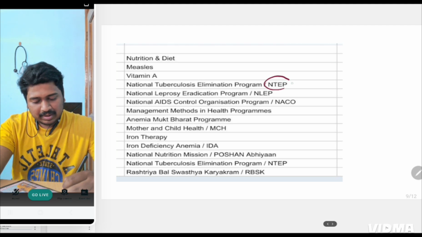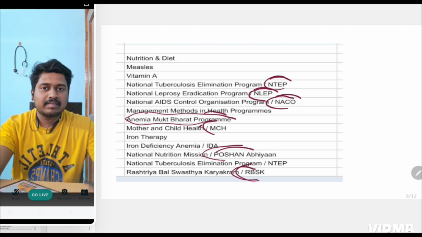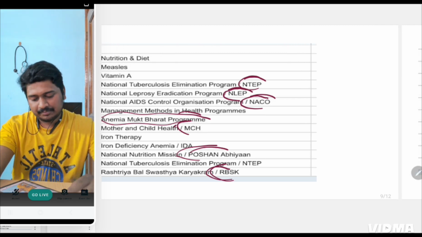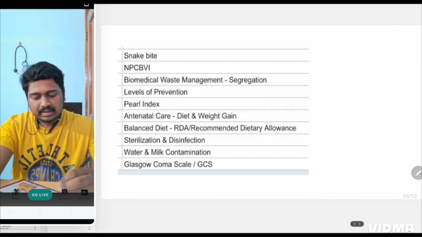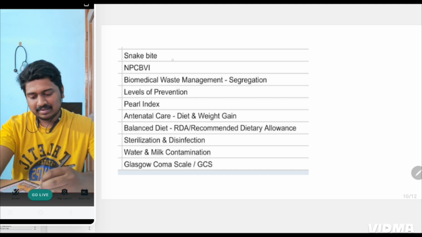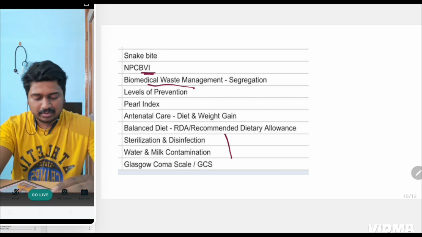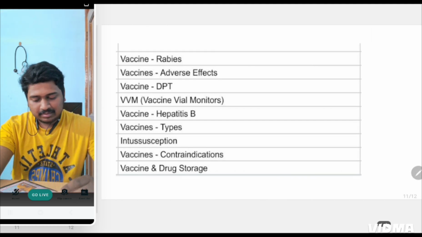Coming to programs: NTEP, National Leprosy, NACO, Anemia Mukt Bharat, MCH, Poshan Abhiyan, RBSK. These 7 programs you should know. That's all. Then the rest of the topics: snake bite, vector borne program, biomedical waste management, Pearl index. All these have been asked once or twice, so don't give much importance. You will study these elsewhere.